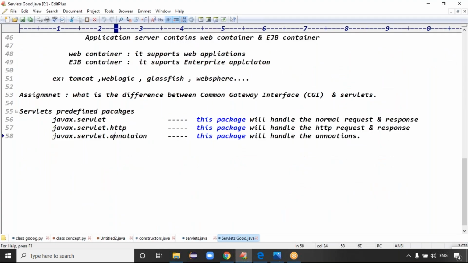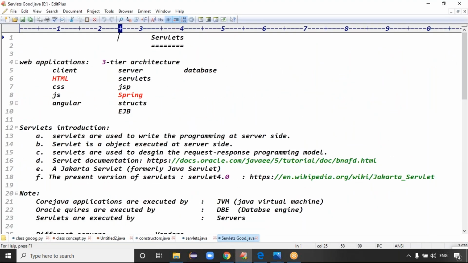Yeah, I think this is the data. Yes, last class we did web application follows the three-tier architecture and servlets to write the programming at the client side, server side. Servlets are used to write the programming at server side, right? Exactly. Servlets are used to write the programming at server side, guys.